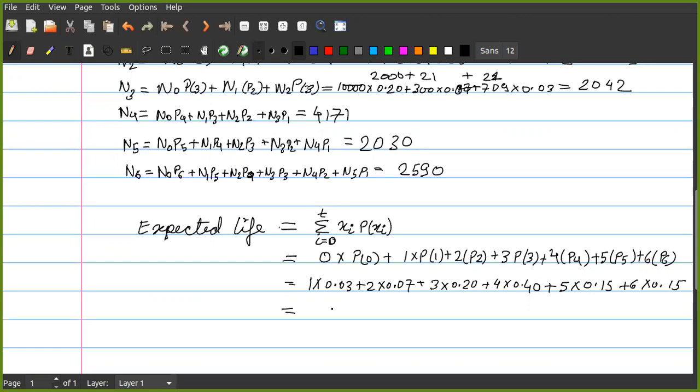If you multiply these values, you may reach a value of 4.02. Correct, 4.02 months.